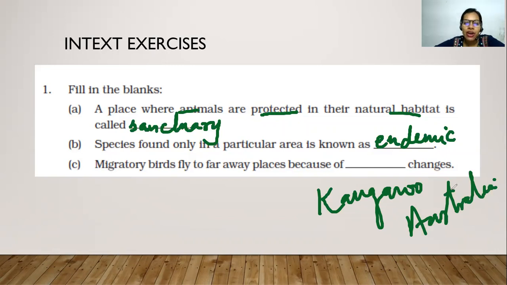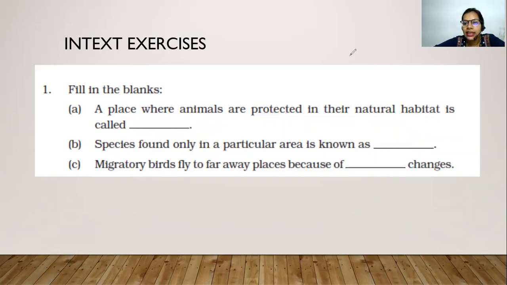Migratory birds fly to faraway places because of dash changes. So it is all because of the climatic changes. A few birds are ready to breed, and for them the climatic changes are not feasible, so they try to move from one place to another. So the answers are given now. I hope it's clear. Let's move on to the next.